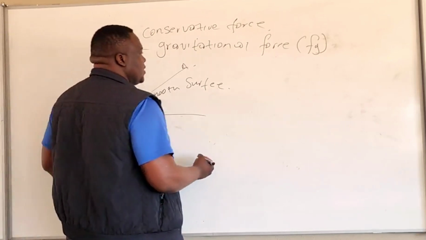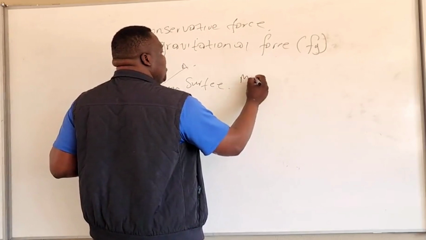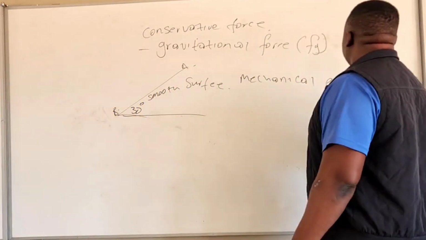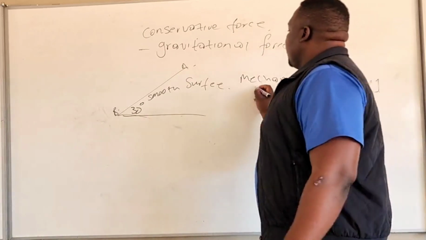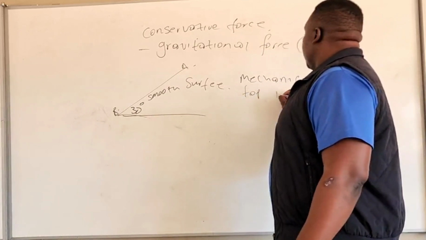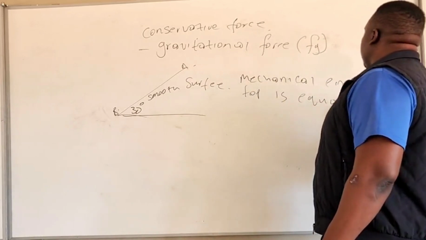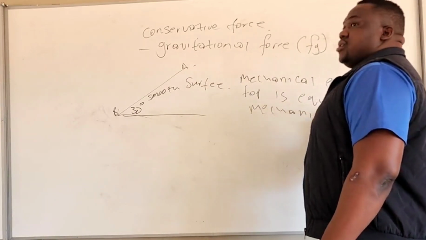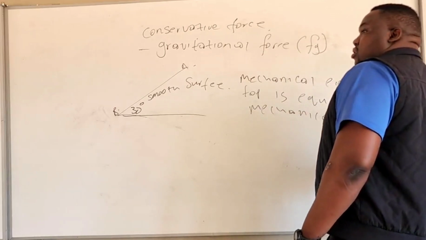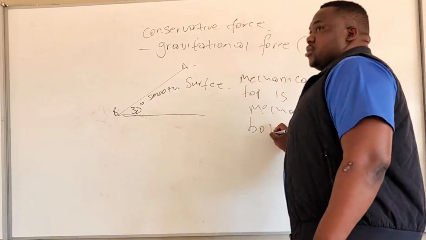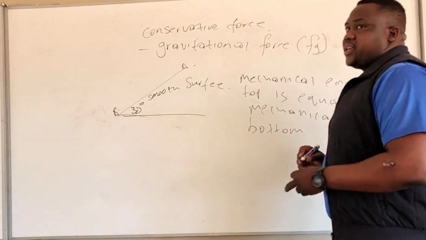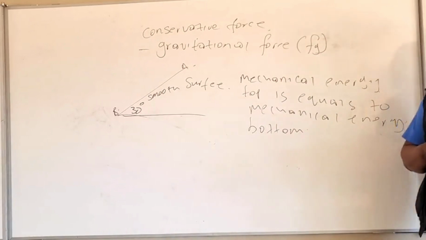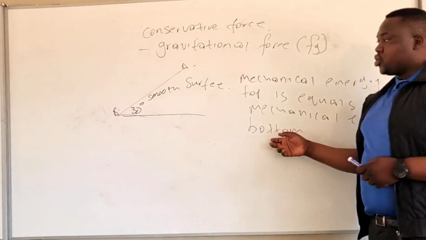It means that mechanical energy at the top is equal to the mechanical energy at the bottom.